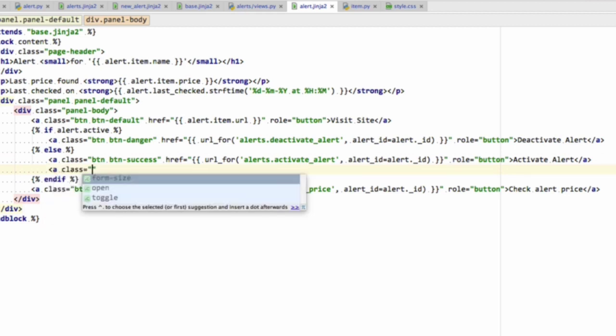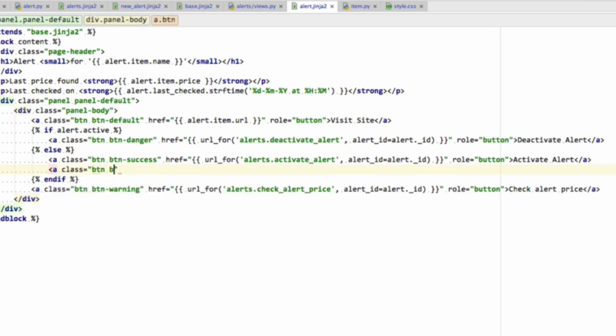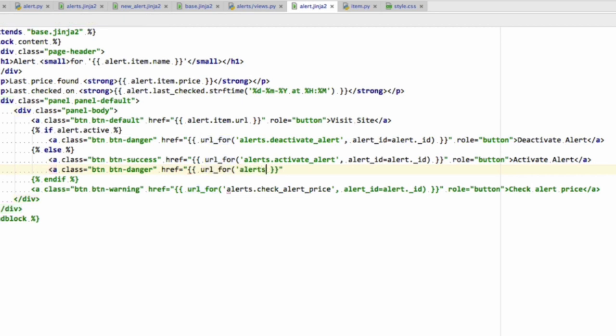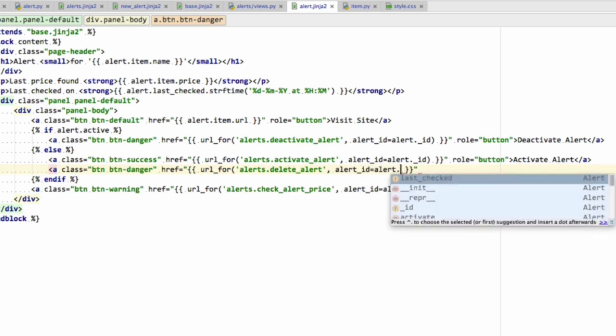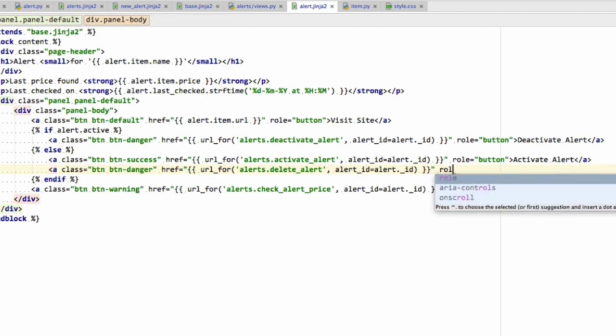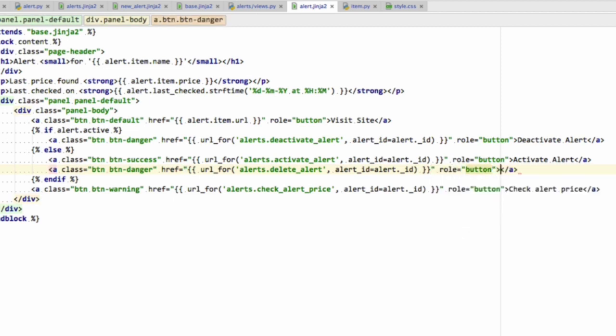So a class is btn danger, and the href is going to be url_for alerts.delete_alert, and the alert ID is going to be alert._id. And this doesn't exist yet, but we are going to add it momentarily. Permanently delete alert. So if we go to this page now, we'll get an error because alerts.delete_alert doesn't exist.